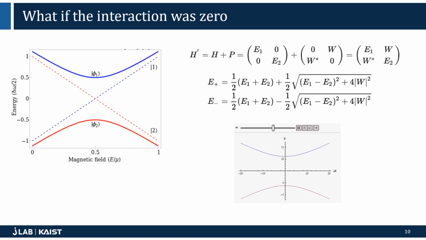If the interaction between the two resonances is zero, then the two resonances cross one another in the frequency space as if nothing happened. This is nicely shown by the GIF file that tunes the interaction strength W. As the interaction strength approaches zero, the two resonances cross one another in straight lines, whereas for finite interaction strengths, the resonance frequencies avoid one another, hence the term avoided crossing.